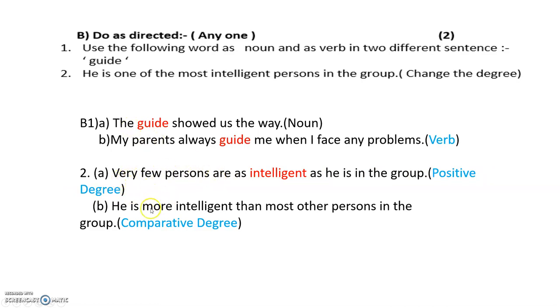Then let's make it comparative. How do you make it comparative? He is more intelligent than most other persons in the group. So more intelligent becomes comparative degree because you're comparing it and you're using the word than there. Is that clear? In positive you use as on both the sides. See, this is the clue there. Okay. In comparative you use the word than and you use more. Okay, more intelligent, that is comparative degree. So you have changed it into positive and comparative degree.